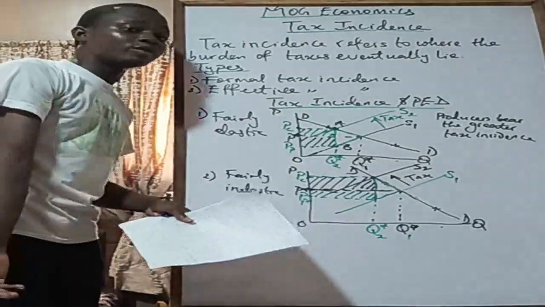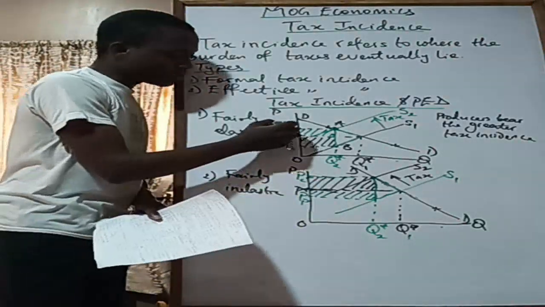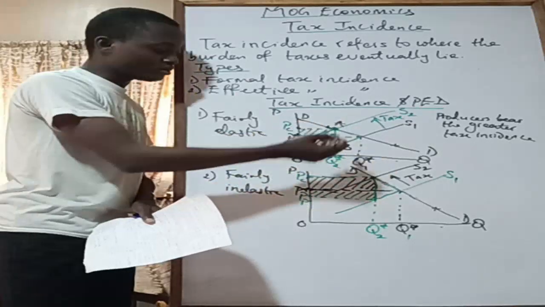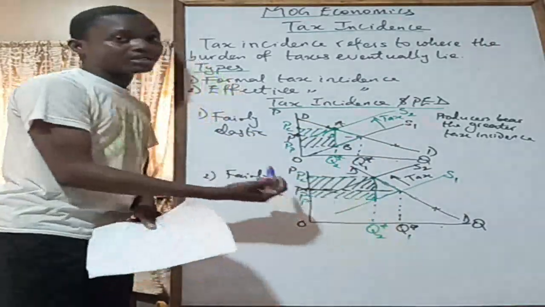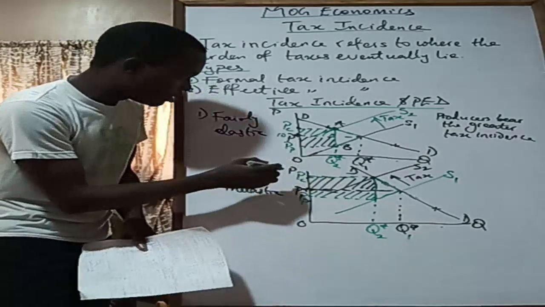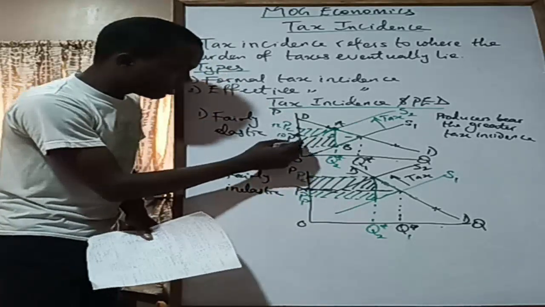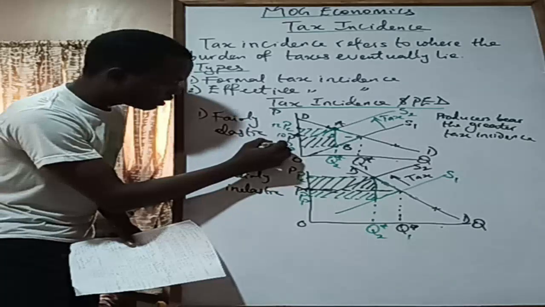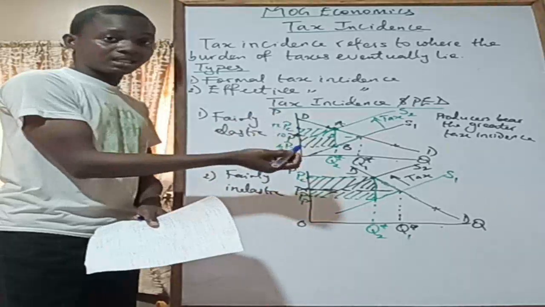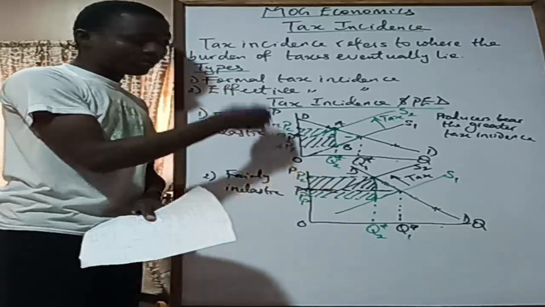If you were to calculate the tax revenue that's a result of this tax imposition, the tax revenue is going to be the area of this rectangle, the entire rectangle. So let's say the price here was 10, and then this is 12, and then this is let's say 6. So from 6 to 12, that's 6, right? 12 minus 6 will give you 6.